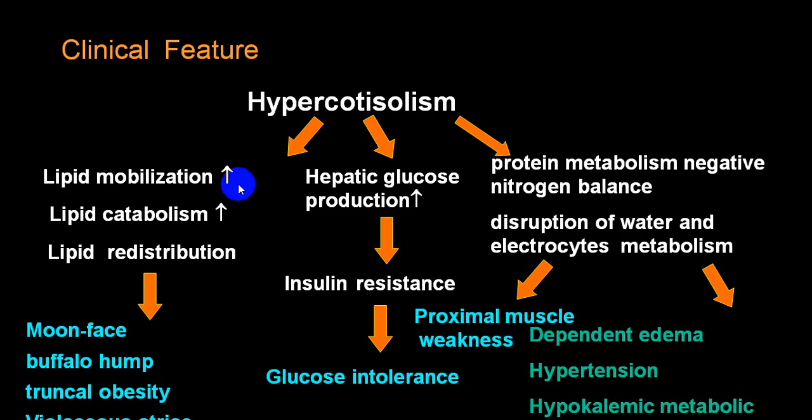This is because of lipid metabolism: moon face, buffalo hump, truncal obesity, and stria. Because of abnormal glucose metabolism, you will have hyperglycemia, or what we call endocrine induced diabetes mellitus. Because of protein metabolism abnormality, you will have proximal muscle weakness. And because of salt and water retention, edema, hypertension, and for exchange of sodium, you will have hypokalemia and metabolic alkalosis. That is a part of mineralocorticoid activity.